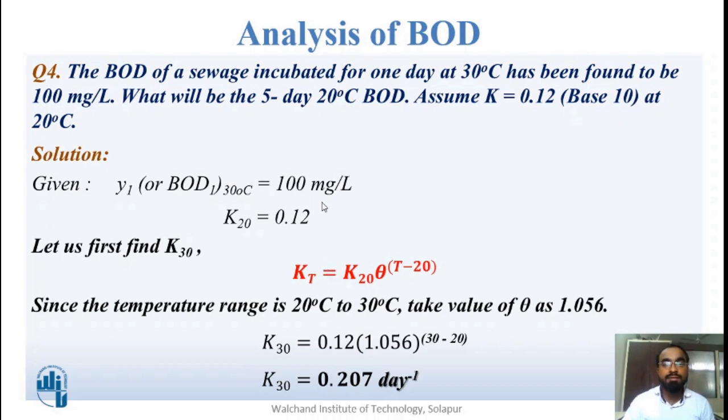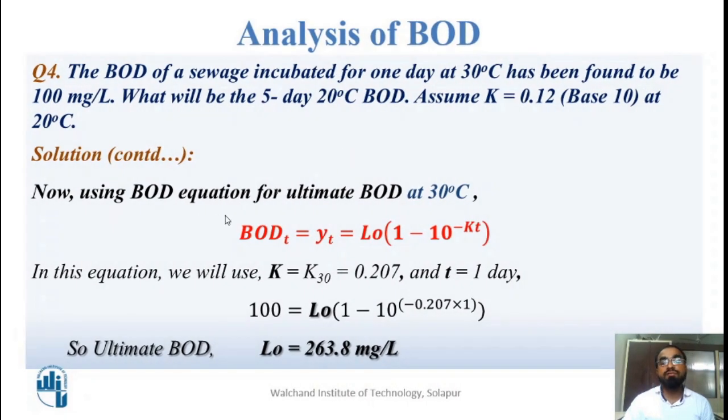Okay. Now you have found out the rate constant at 30 degrees Celsius. Now you have the 4 parameters. What are the 4 parameters? Rate at 30 degrees Celsius, time for 30 degrees Celsius, BOD at 30 degrees Celsius, but ultimate BOD is not given. So you can use the formula of BOD now. That is YT is equal to L naught in bracket 1 minus 10 raised to minus KT. You have to use these parameters again back into this equation. As K30 is calculated as 0.207, time is 1 day at 30 degrees Celsius, and YT is given out to be 100 mg per liter.